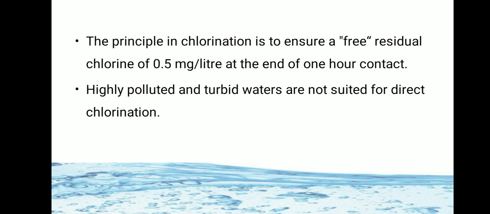In disinfection, we have discussed what residual chlorine is and how much it should be. Highly polluted and turbid waters are not suited for direct chlorination. As we have already seen, for chlorination the water should be filtered and cleared.